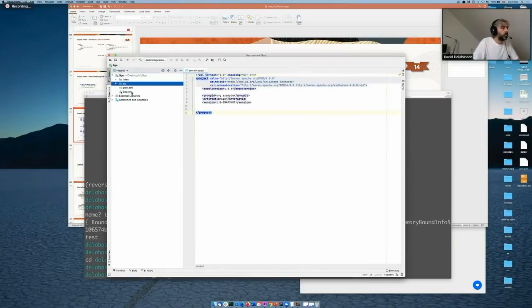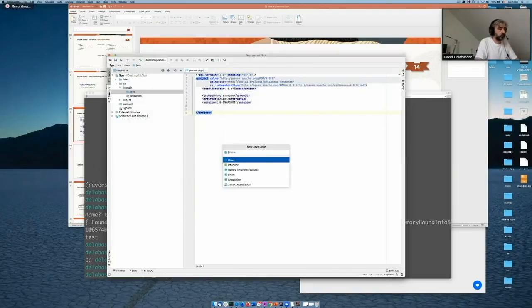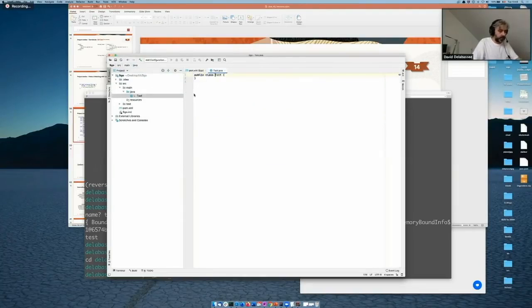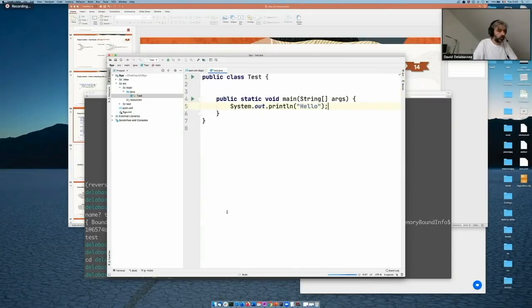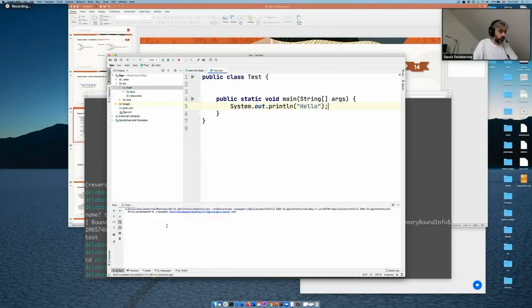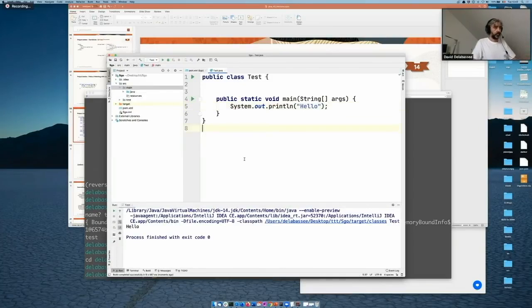Source main. Okay. Let's just run that and see if it works. Okay, yeah, it works. So the first thing that I'm going to show you is records.